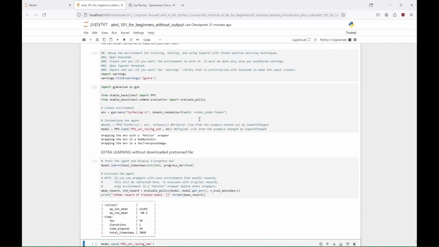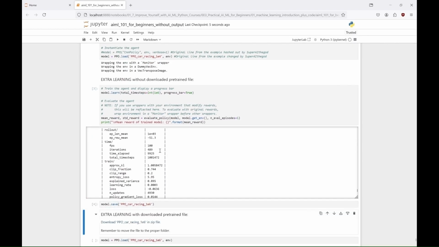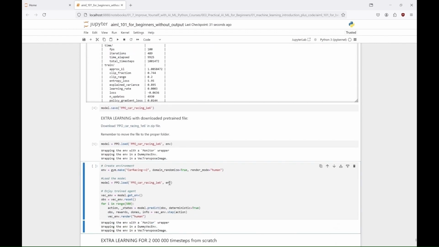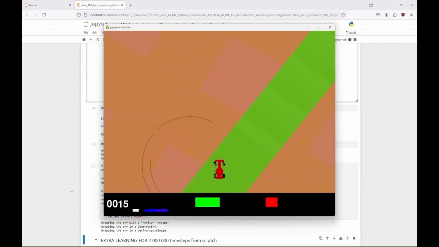When we get our trained agent, we can of course save it, and after loading it, we can observe how it performs. And as you can see here, I've stored this saved agent on my website. So, at the moment I'm uploading this tutorial, everyone can download it and test it without having to train the model themselves. And here is our agent in action. I would say, fast, kind of, and definitely furious.